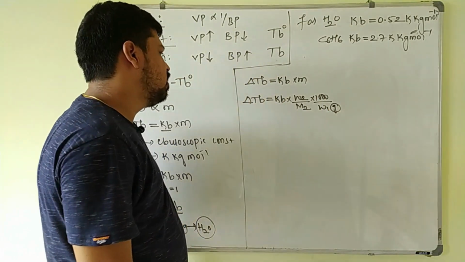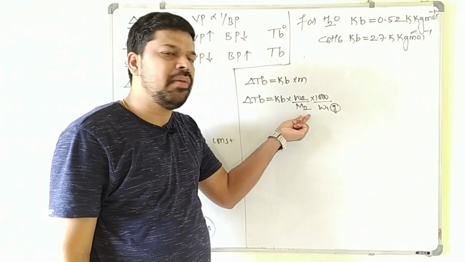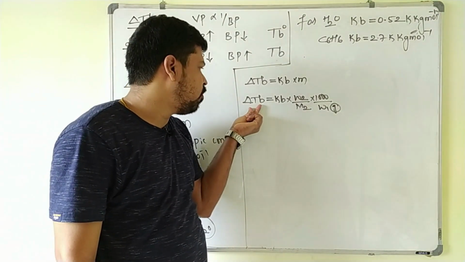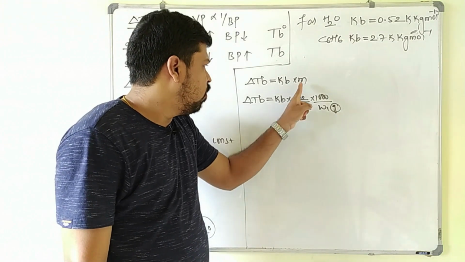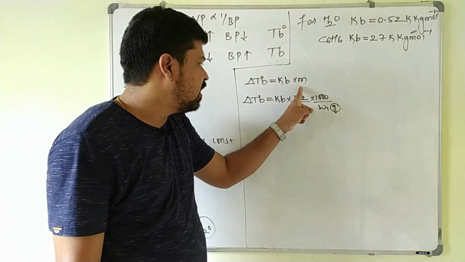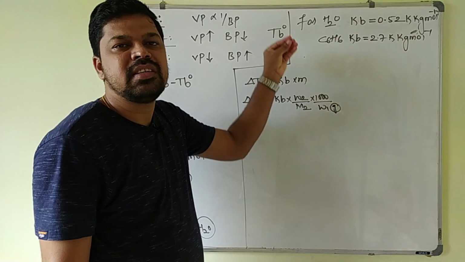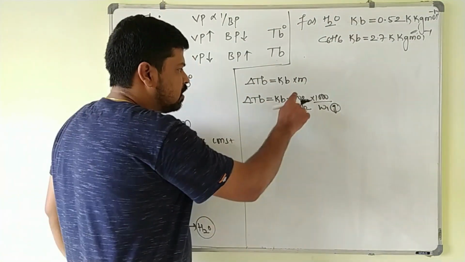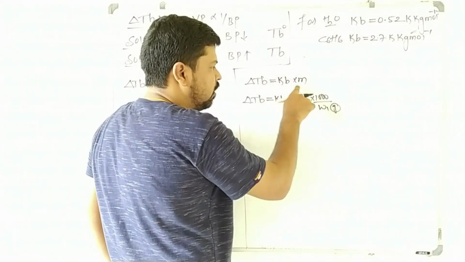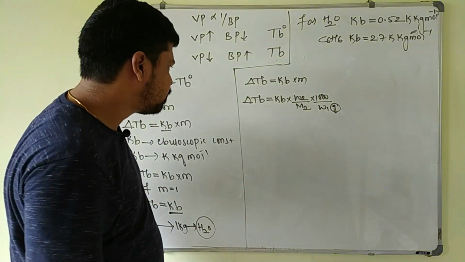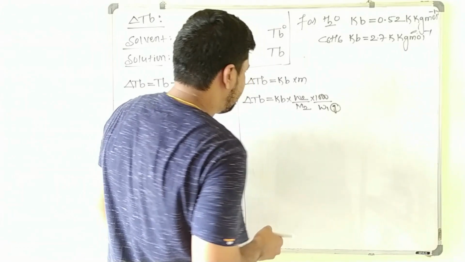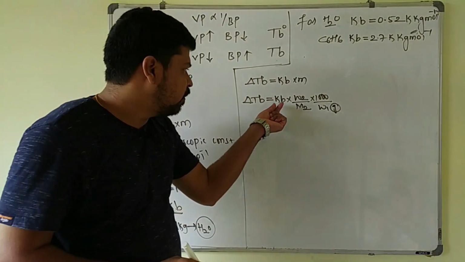So this is the formula to calculate the molar mass of the solute. By using this colligative property also you can calculate the molar mass of the solute. This is the molality of the solute added to the solvent. W2 and M2 correspond to the solute, and W1 is the mass of the solvent.